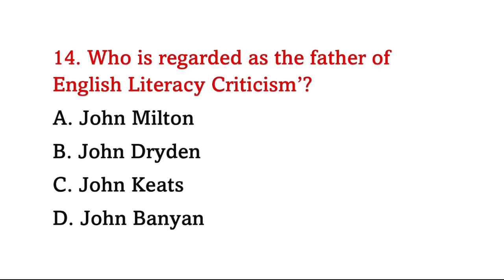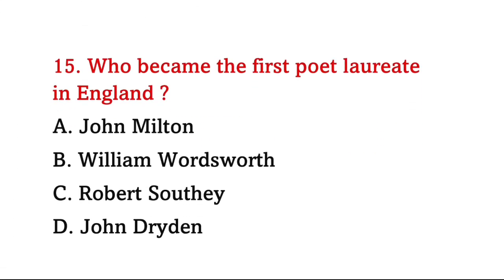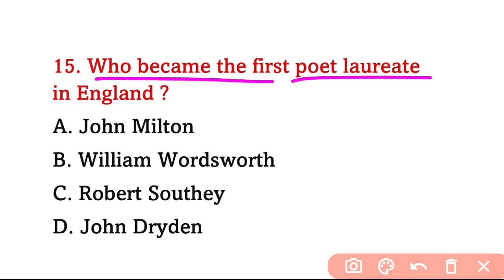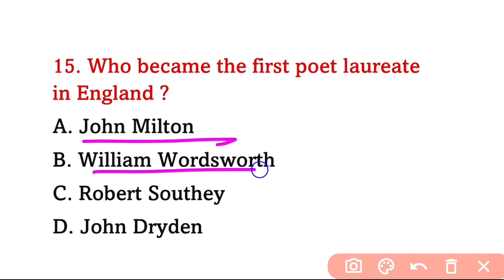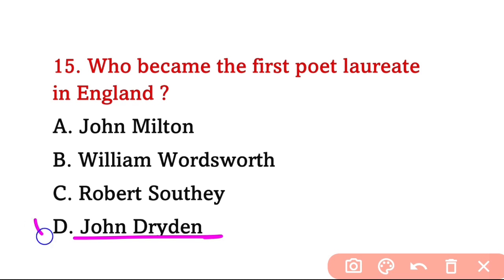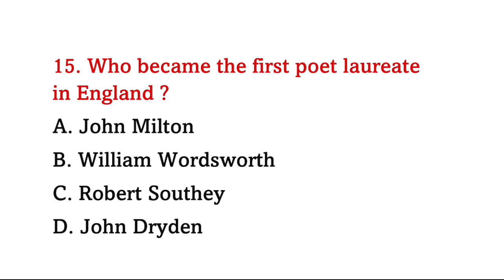Next question, question number 15. Who became the first poet laureate in England? John Milton, William Wordsworth, Robert Southey or John Dryden? What will be the answer? The answer will be John Dryden. Option D is correct.